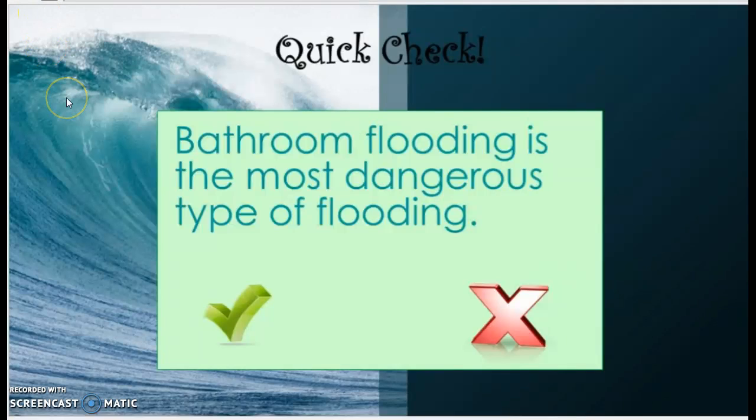All right, let's do a quick check. Bathroom flooding is the most dangerous type of flooding. True or false? What do you think? All right, go ahead and enter your answer into the blank in the Ed Puzzle website.